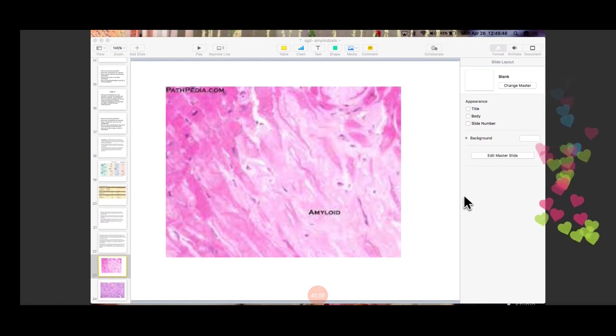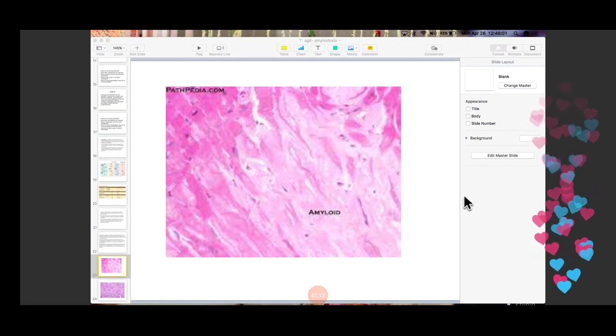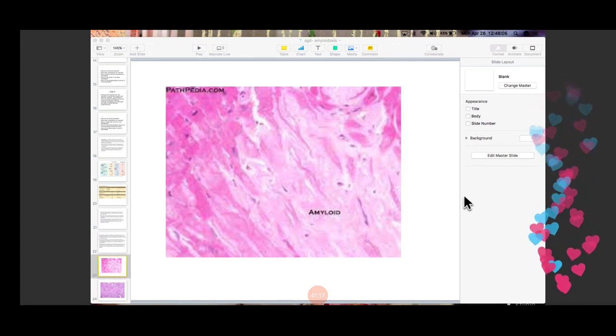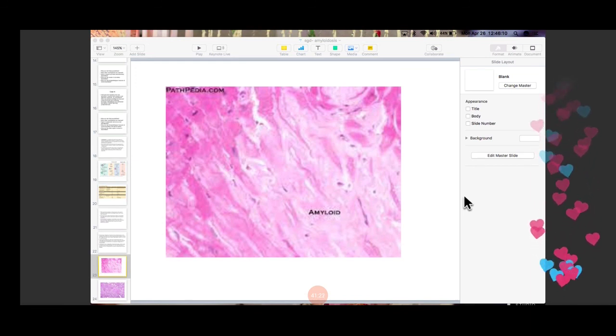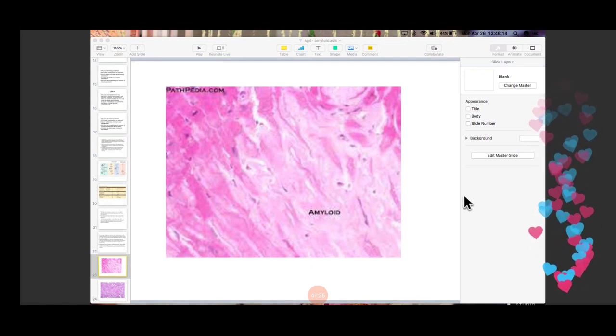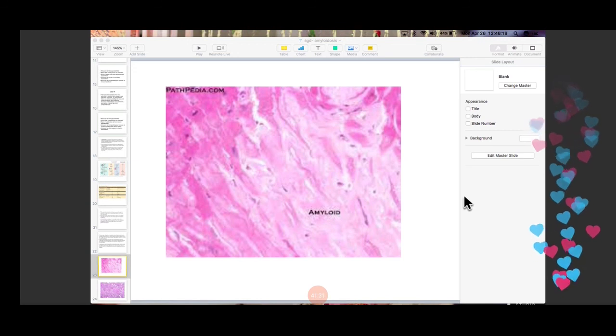Yes, dyes for amyloidosis. It can be methyl violet, HNE, Congo red, thioflavin T, which is a fluorescent dye. Then immunofluorescent stains like anti-kappa, anti-lambda. You can also use PAS stain for amyloid. Yes, any other question? अभी बहुत time है.